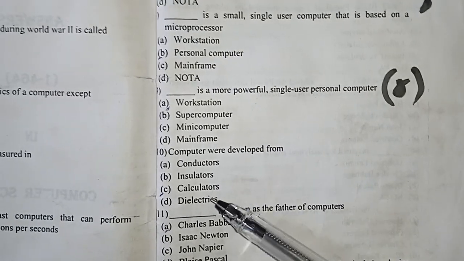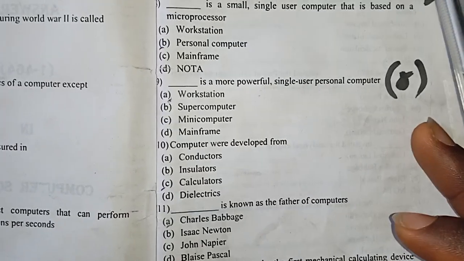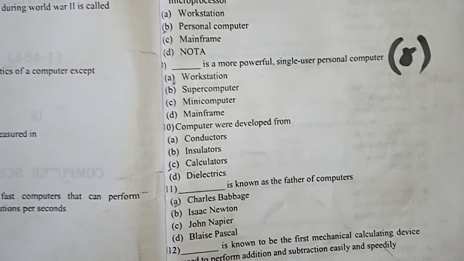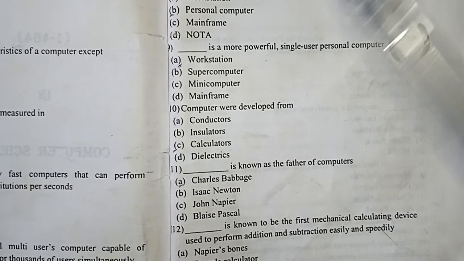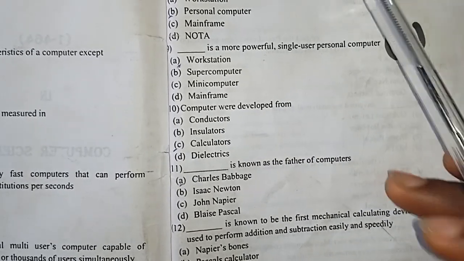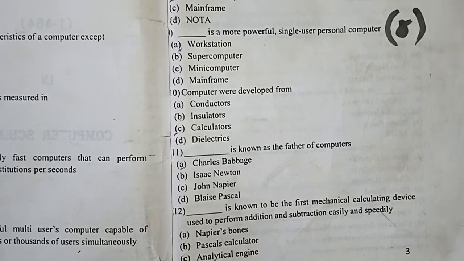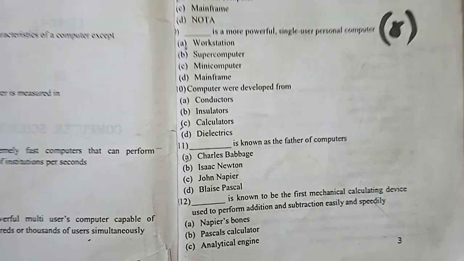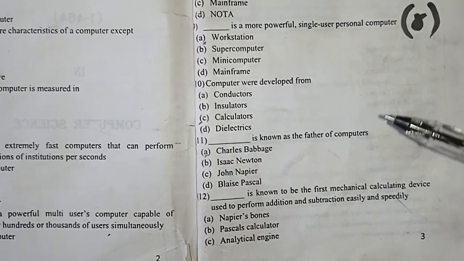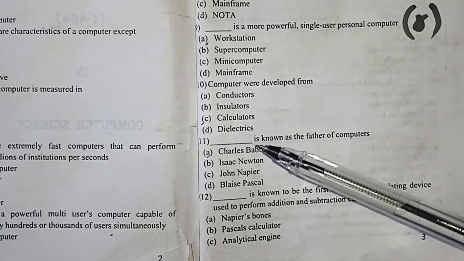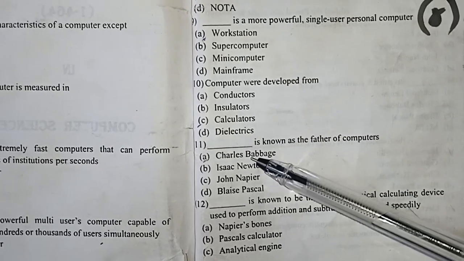Computers were developed from calculators. If you know the origin, in the olden days, they used to call women calculator because they take lesser fee to perform tasks that men charge more. So it started from there. Computers were developed from calculators. So in the olden days, they used to call women computer. So anything that makes life easy. So before they now invented computer, invented calculator. Dash is known as the father of computers, Charles Babbage.